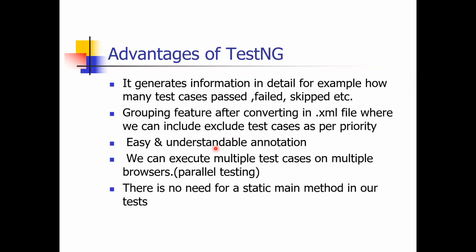So it's a self-explanatory annotation. Okay. So we can execute multiple test cases on multiple browsers. That's parallel testing. Another simple advantage is there is no need for a static main method in our test. Before TestNG, we had to include the main method, if you remember, in the whole programming.